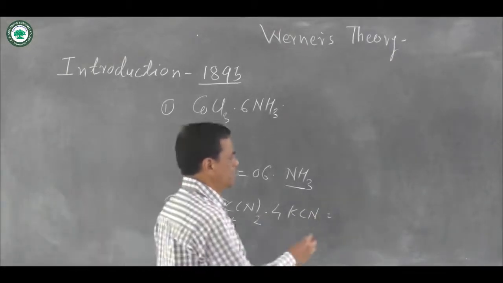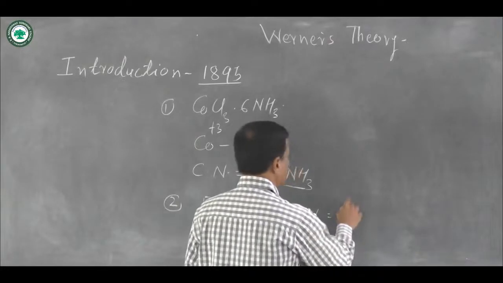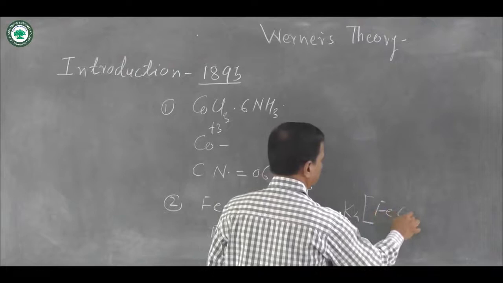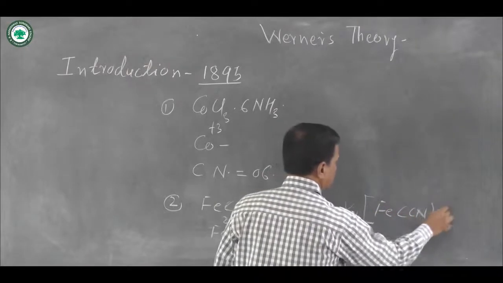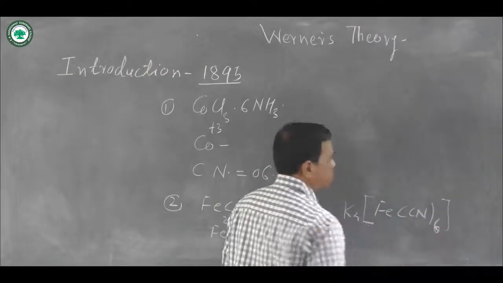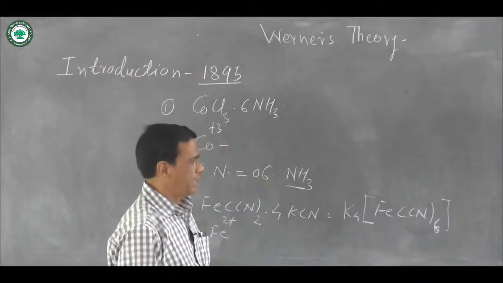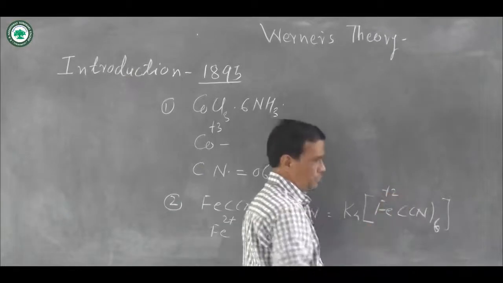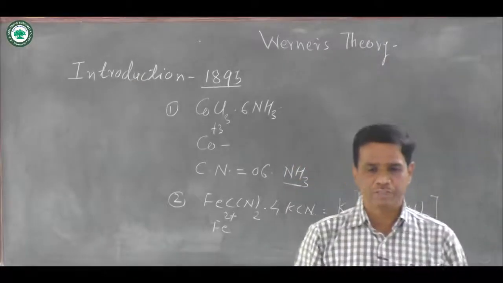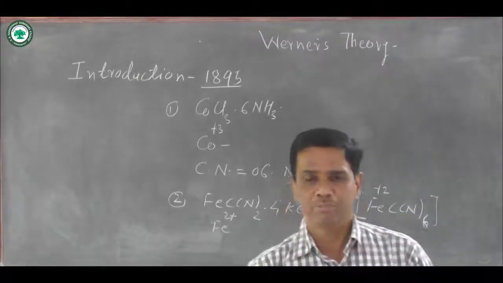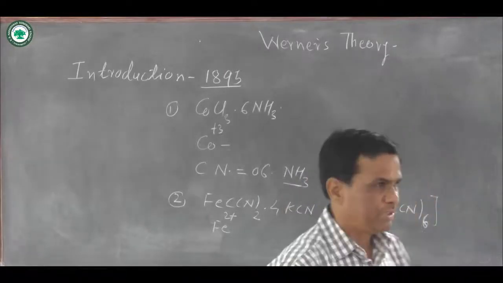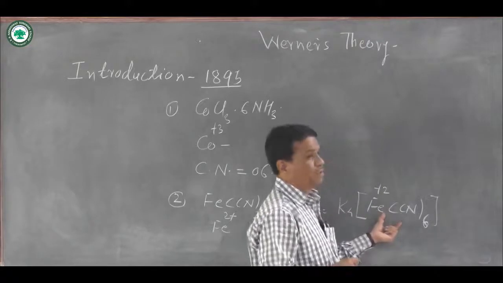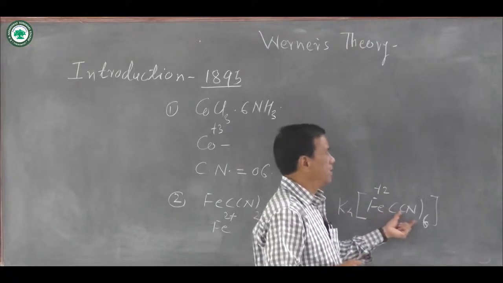Actually, this compound is represented as K4[Fe(CN)6]. 6 cyanide ligands are directly attached to the iron. Here the charge on iron is 2, meaning the valency of iron is 2, but the coordination number is 6, more than the valency. Coordination number means coordinate bonds are formed by the ligands with the central